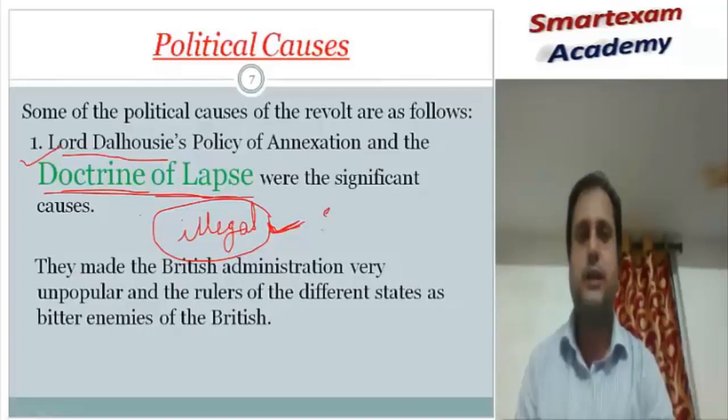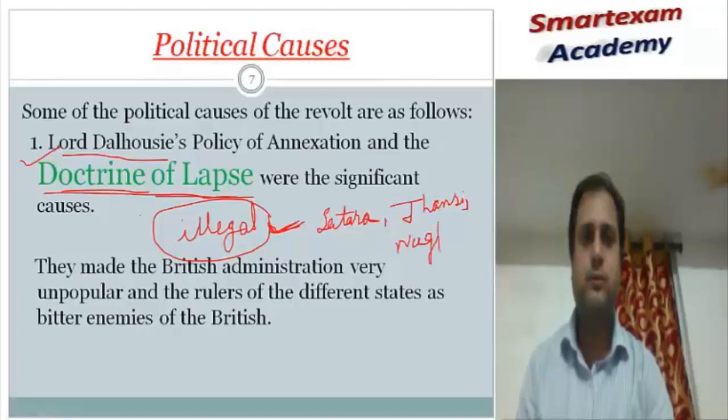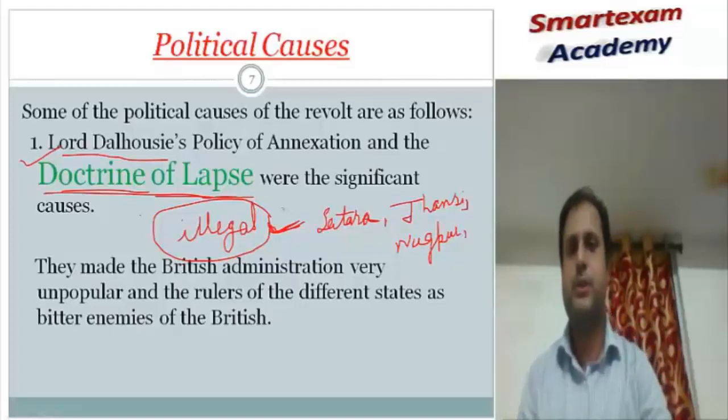Satara, Jhansi, Nagpur, and Sambhalpur came under the control of the British Empire.